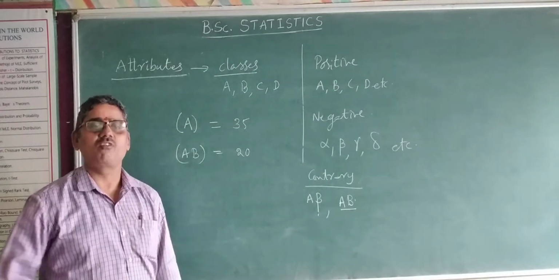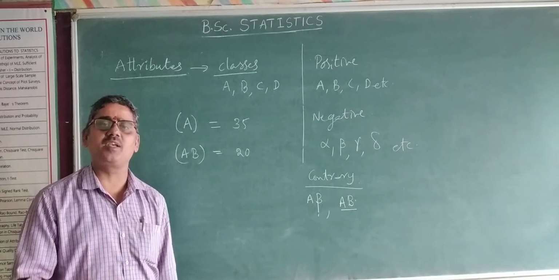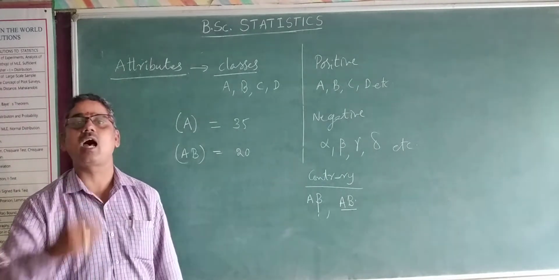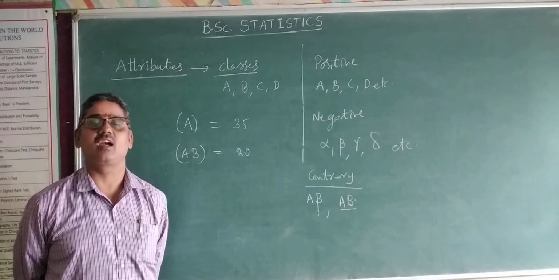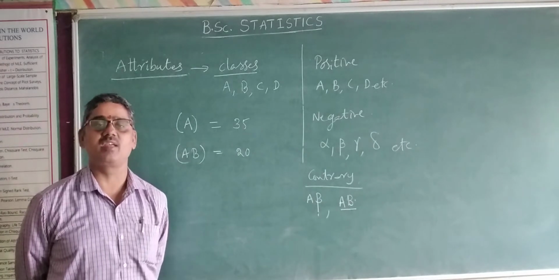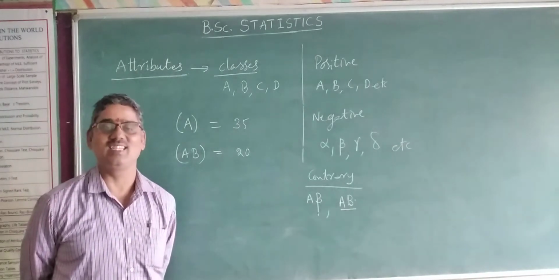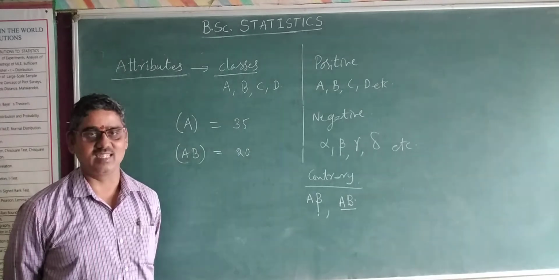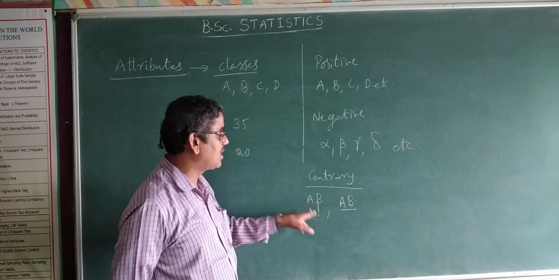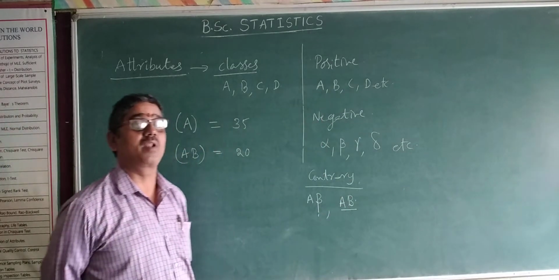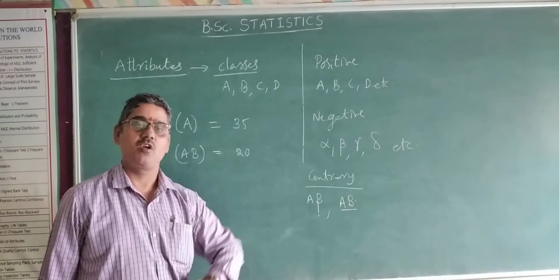Likewise, the frequency of a class is specified by bracketing the attribute: (A), (B), (AB), (alpha B), etc., which is the notation of class frequency. Class and class frequency. A class is simply written as A, B, C, D, alpha, beta, A beta, AB, etc. And the frequency is denoted by bracketing that attribute, for example (AB), and it is specified as a number.